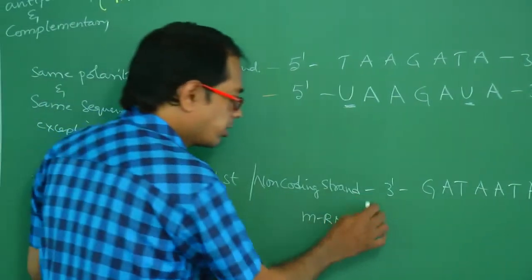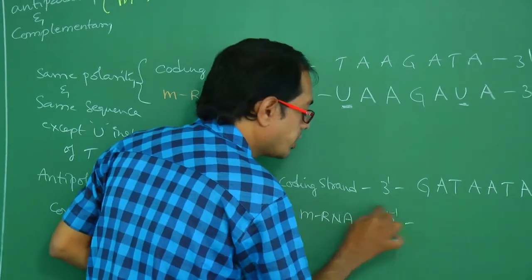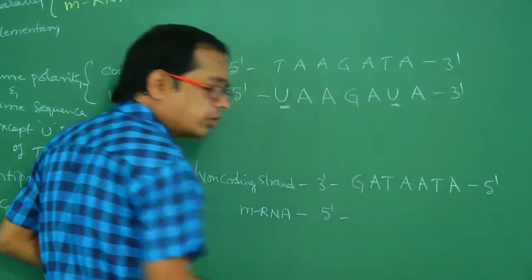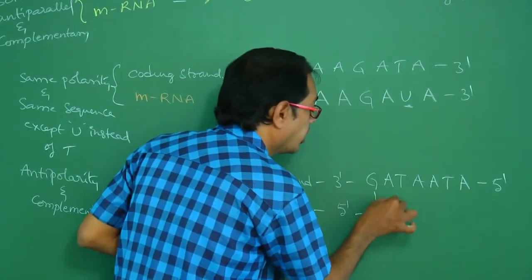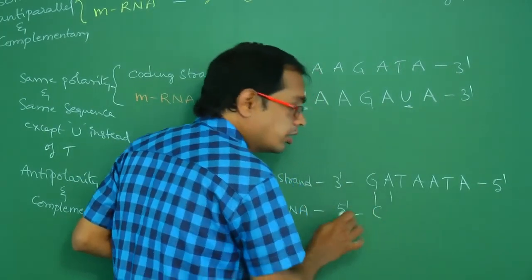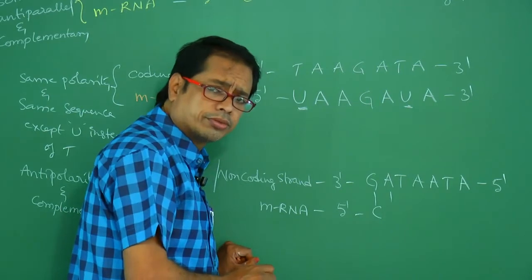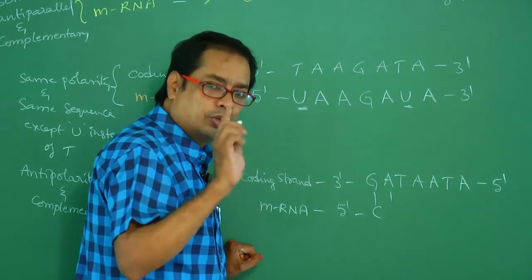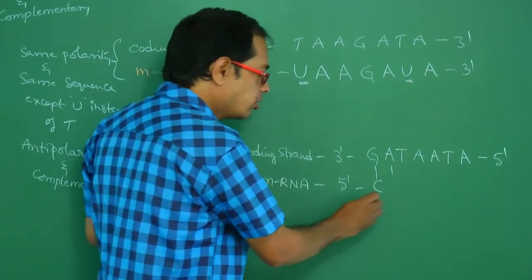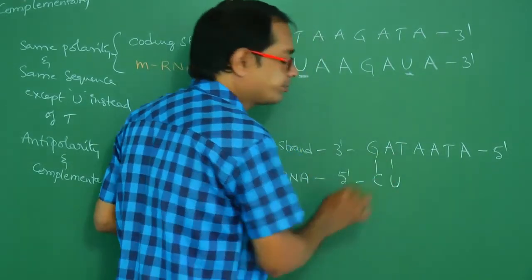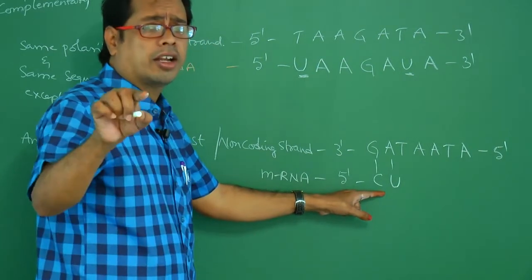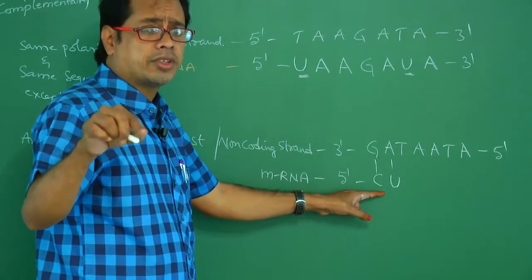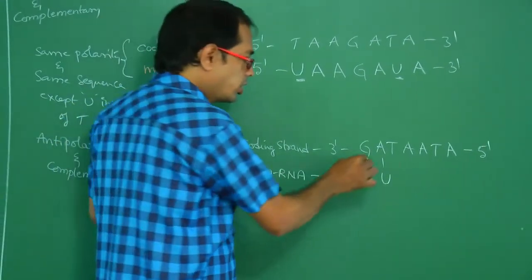So that means mRNA is always synthesized from 5' to 3' direction only. Complementary you have to write. G always pairs with C. A always pairs with, you have to write T or U? You have to write U. Why? Because it is mRNA. A always pairs with uracil in RNA, whereas it pairs with thymine in DNA.